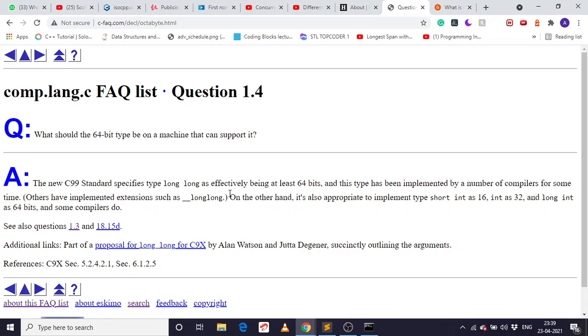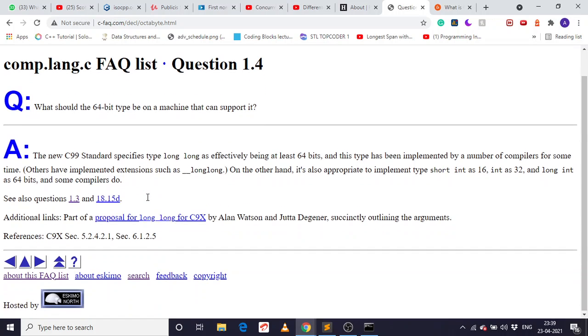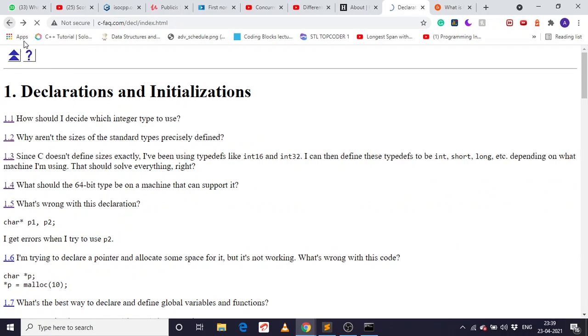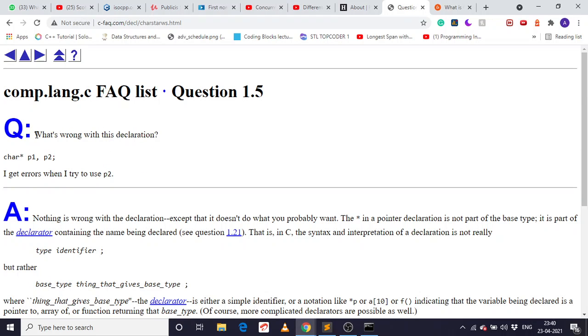On the other hand, it's also appropriate to implement type short as 16 or 32 bits. So we can also use the types short, long, short int, long int, and these are the different types. So what's wrong with this declaration?